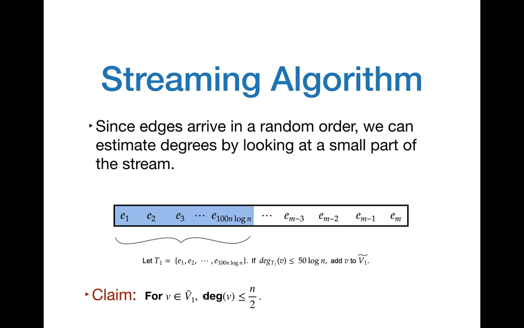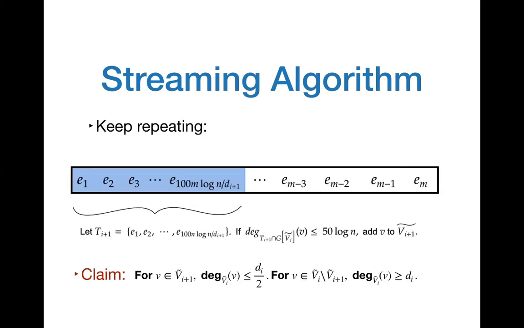Then using a simple Chernoff bound argument, we can prove that the overall degree of the vertex v in graph G is at most n by 2. And now we can simply apply this argument again and again. Suppose we have determined the set Vi. Then to determine the set Vi plus 1, what we do is the following.